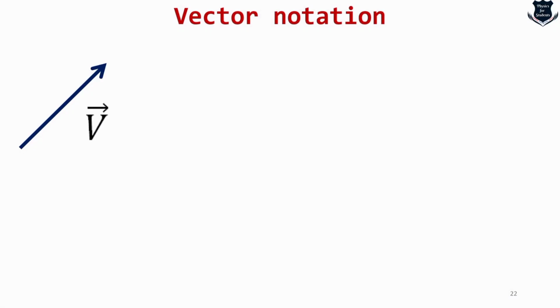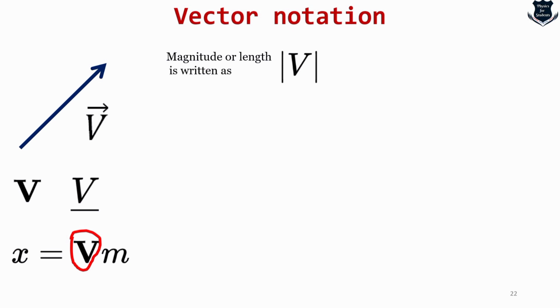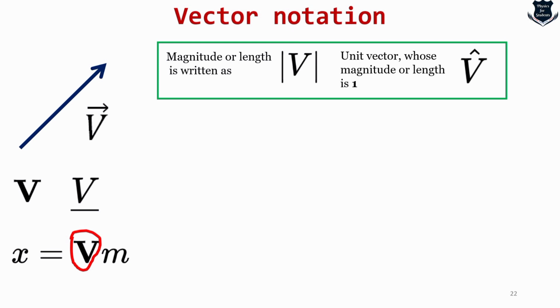In general, vectors are noted by V with an arrow. Mind that it is not always an arrow. When we go into abstract algebra, we will see that vectors are something more abstract, but that is okay. It is also written as bold, and also given as V with an underline or overline. If you write something like x is equal to Vm, the vector would be this capital V, right? The magnitude or length of a vector is given by double bars, and a unit vector is one which has a length of 1.